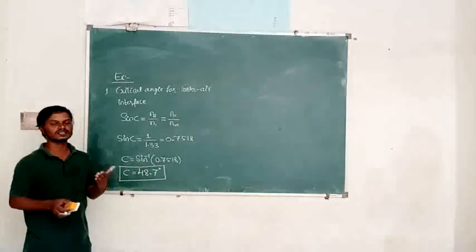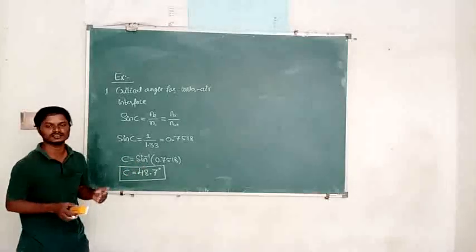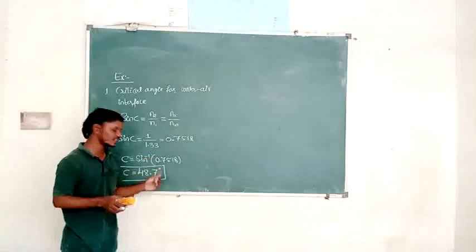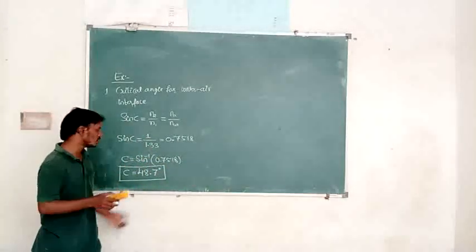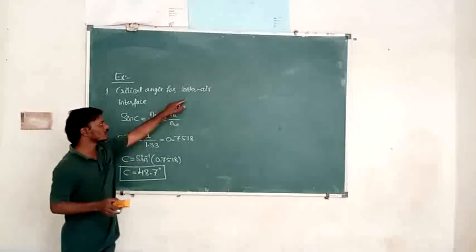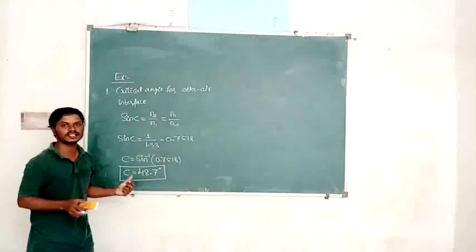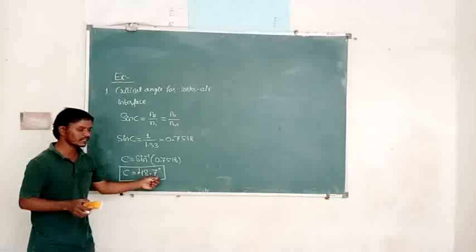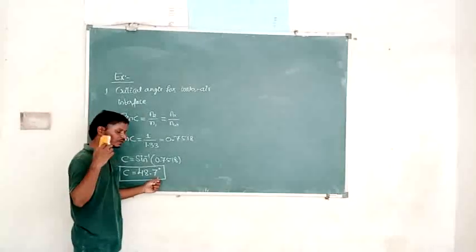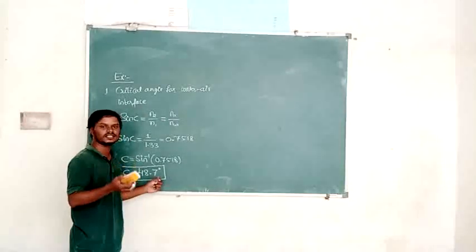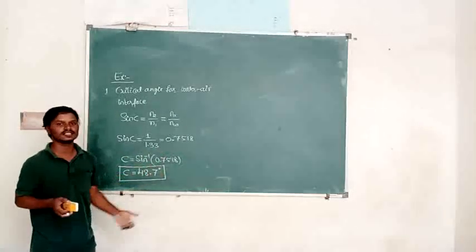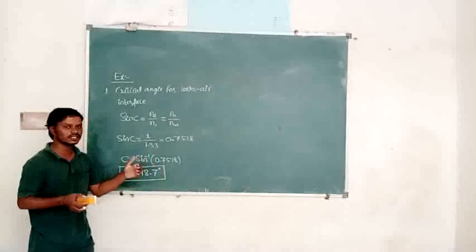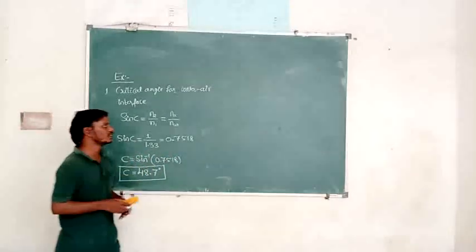Okay, because what are the conditions for total internal reflection? The angle of incidence should be greater than its critical angle for the given pair of media. So for the water and air interface, what is the critical angle required here? That is 48.7. So for total internal reflection of light in that medium, the angle of incidence should be greater than 49 degree, because 48.7 can be rounded up to 49 degree.